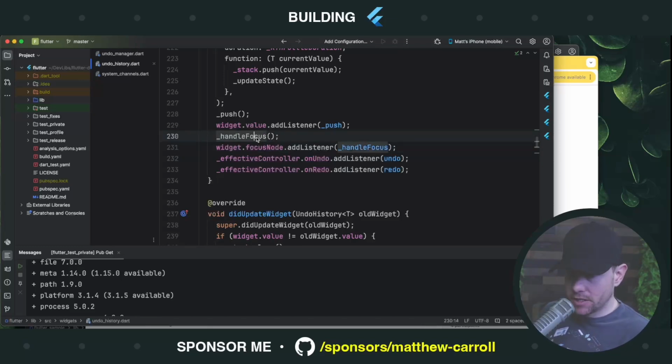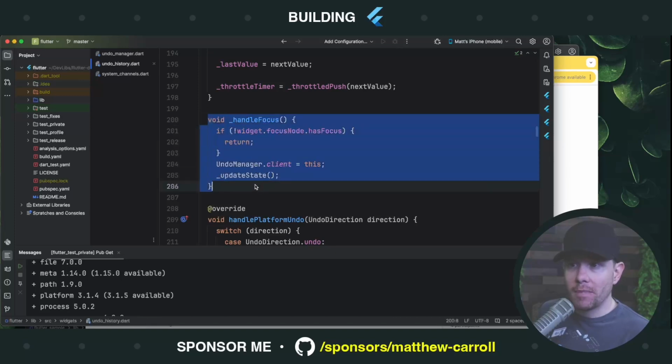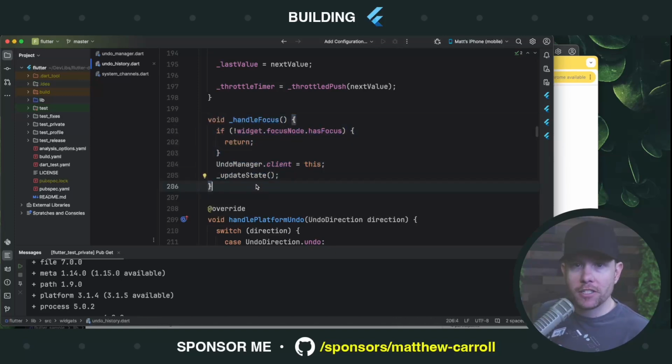And the person who filed this ticket said, yeah, this method is wrong. This method isn't doing enough. There's two conditions that are possible, right? Either we have focus in this widget or we don't. This widget is focused or it's not focused. Well, if it's not focused, this method just returns, does nothing. Therefore, if it is focused, this widget makes itself the global responder to undo redo and then updates itself. And we don't really care what update state does, at least not for now.